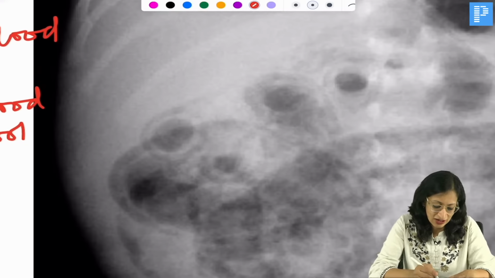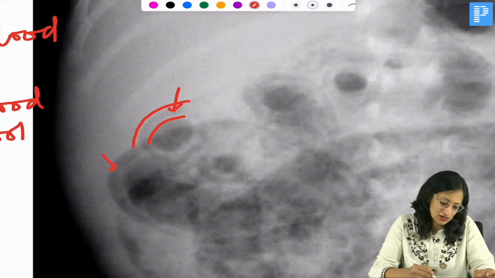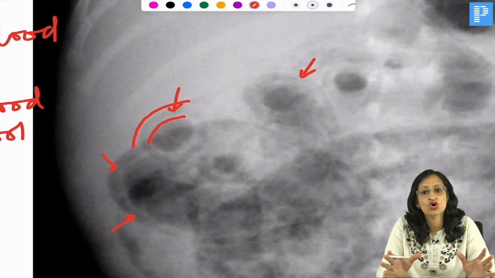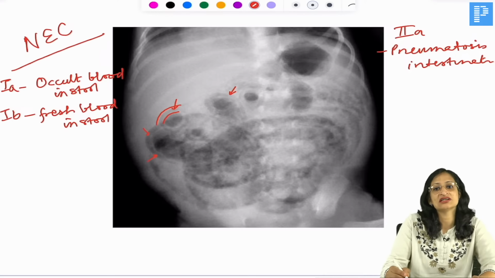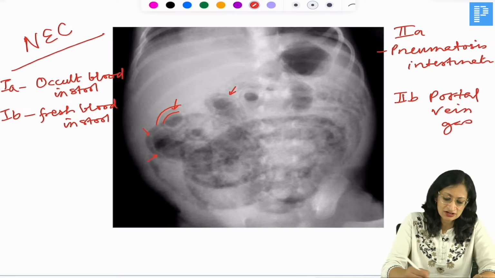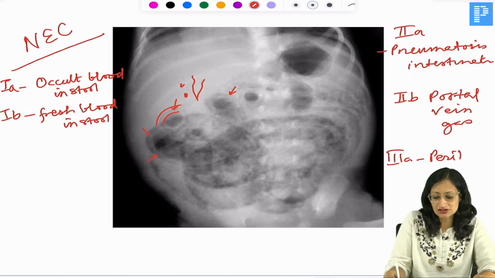But if you get air or gas in the wall of the intestine, can you appreciate that there is a double lining of the wall of the intestine, because there is air in between the layers of the wall? You can see double lining of the walls of the intestine, right? So there is air not only in the lumen but in the wall of the intestine. That is called pneumatosis intestinalis. So 2A is pneumatosis intestinalis. 2B will be if you get portal vein gas shadows. You will get some gas shadows like this in the portal vein area. And 3A would be if you are getting evidence of peritonitis.